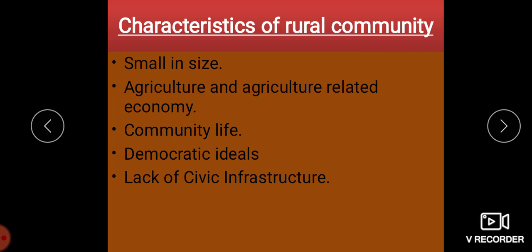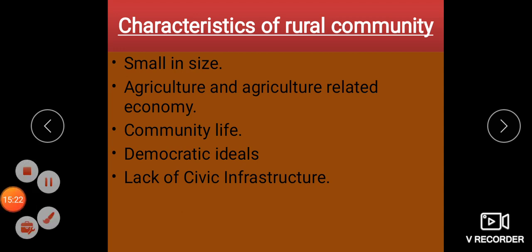Next, we have the lack of civic infrastructure. The basic infrastructure is lacking. That is, basic facilities like health, education, civic protection, and judiciary are lacking in the rural communities.